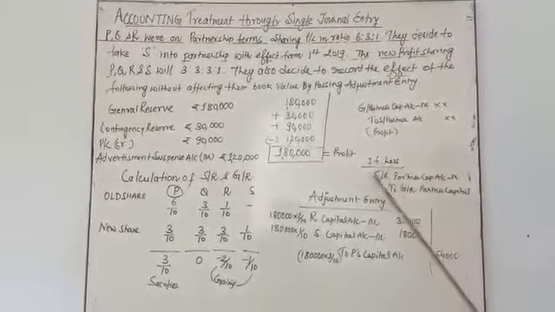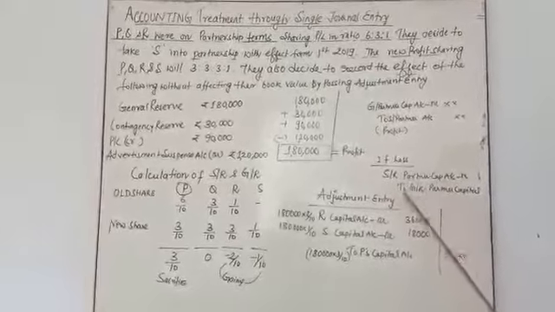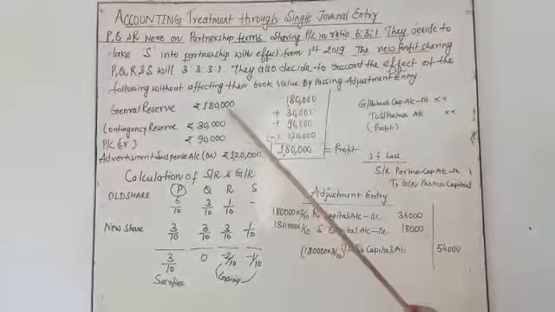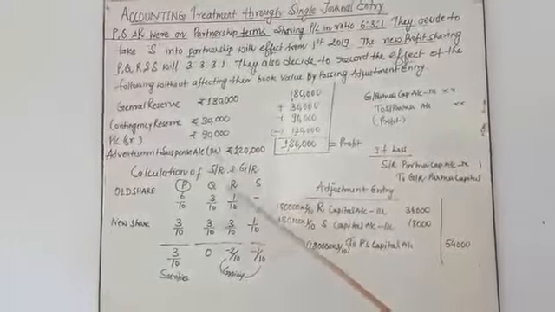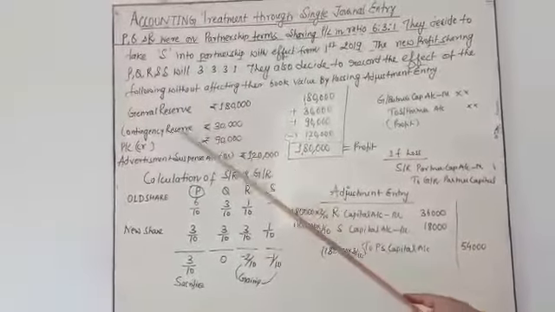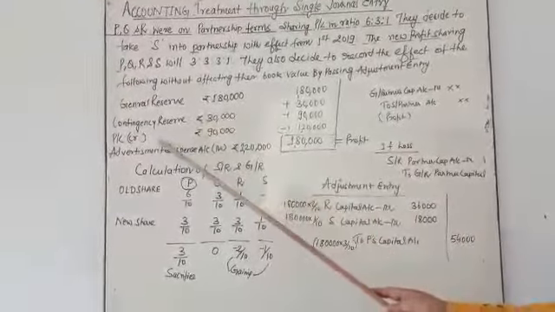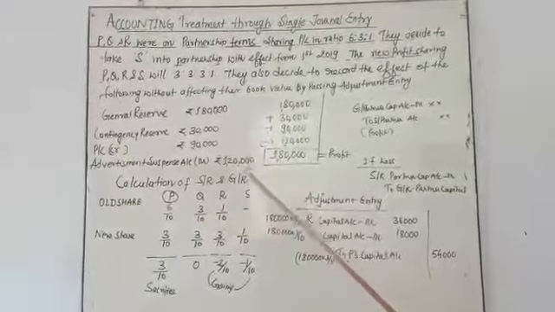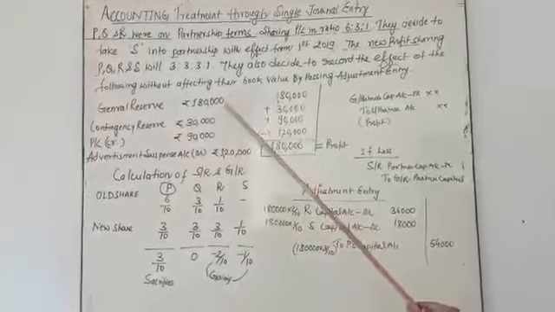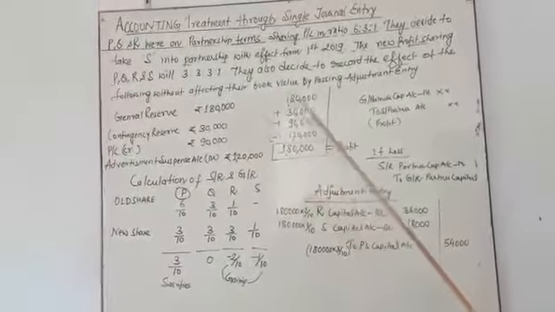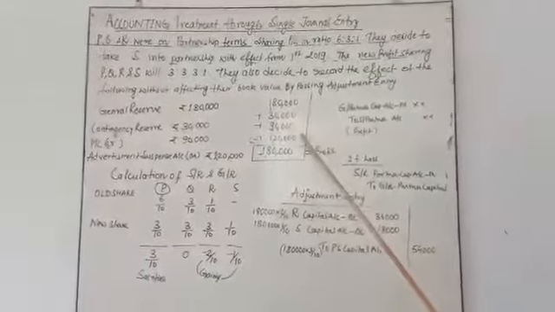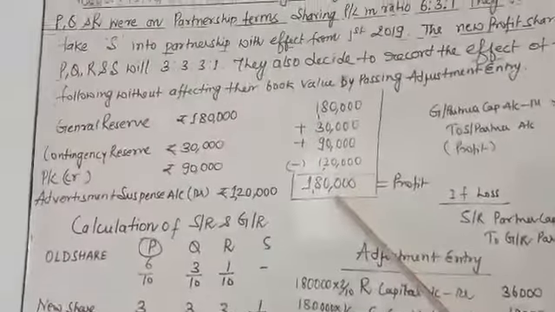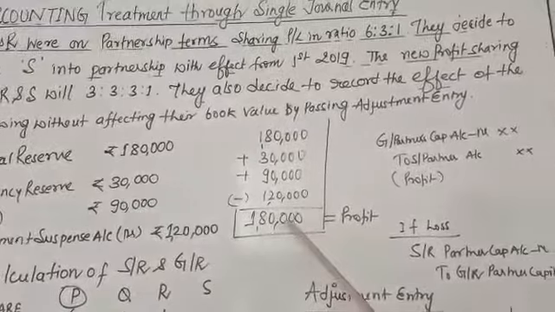If there is a loss, sacrificing partner's capital account debit to gaining partner's capital account. How to calculate profit or loss? General reserve, liability side; contingency reserve, liability side; profit and loss credit balance, liability side; advertisement suspense account, debit balance, asset side. You add general reserve, contingency reserve and profit and loss credit balance and deduct advertisement suspense account, and you get a profit of 1,80,000.